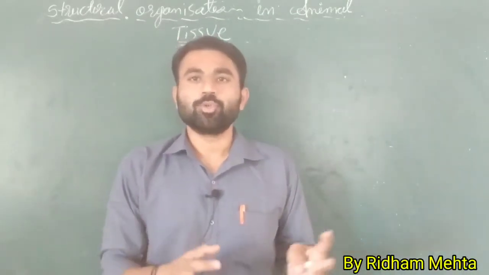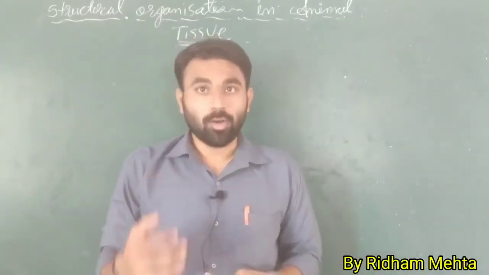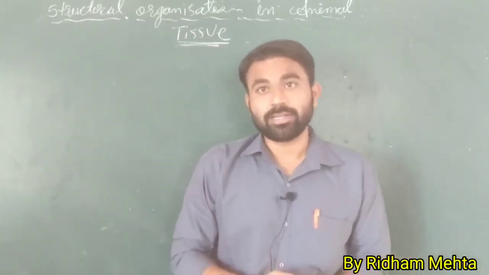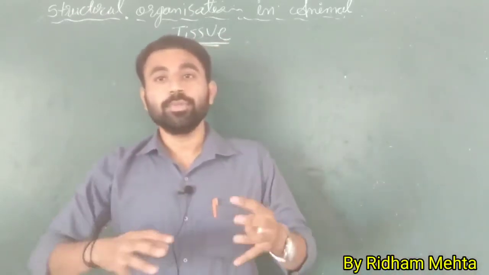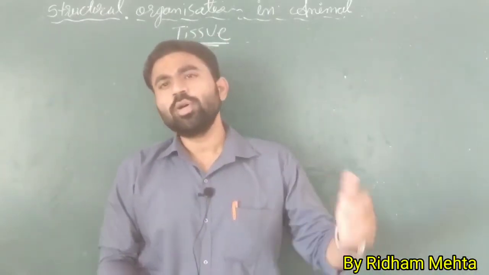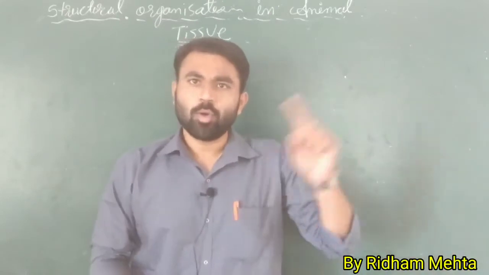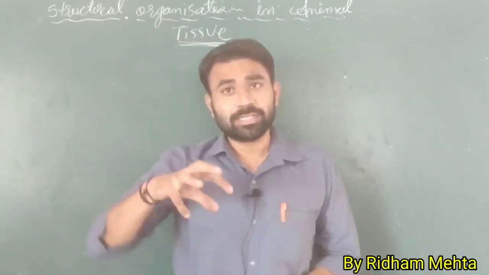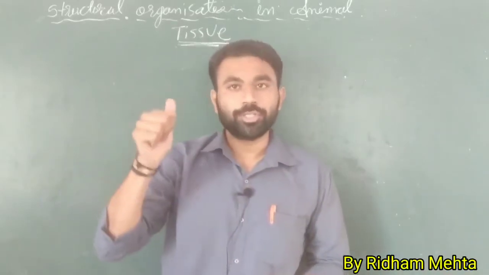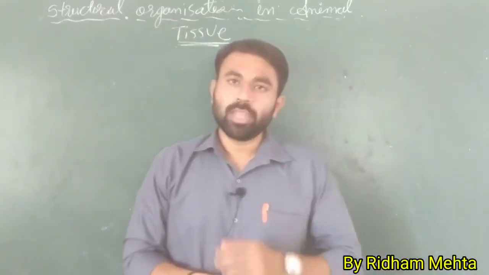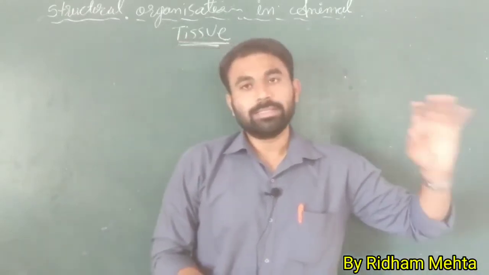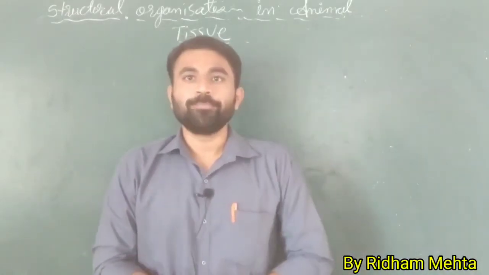Now different tissues are joined together and form an organ, and different organs joined together create an organ system, and the organ system forms a whole body organization. So, in short, this whole body organization is done by different cells, and a group of cells is called tissue. So, in this chapter, we are going to start the discussion of tissue.